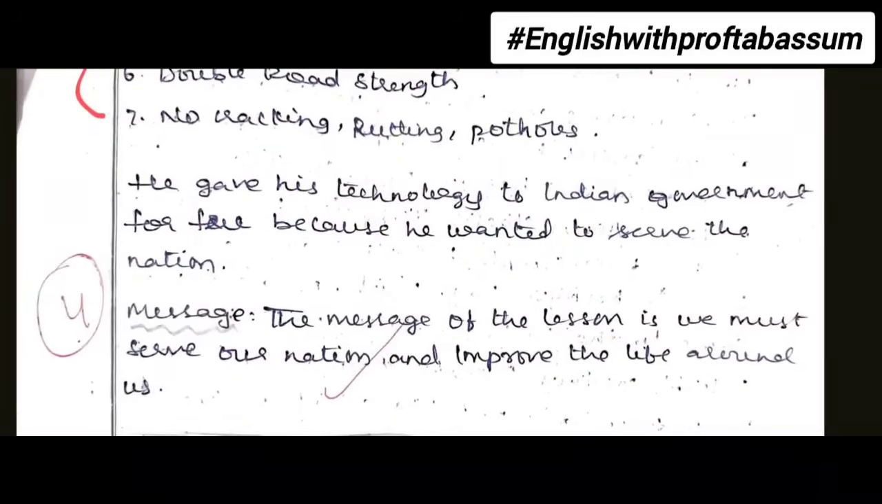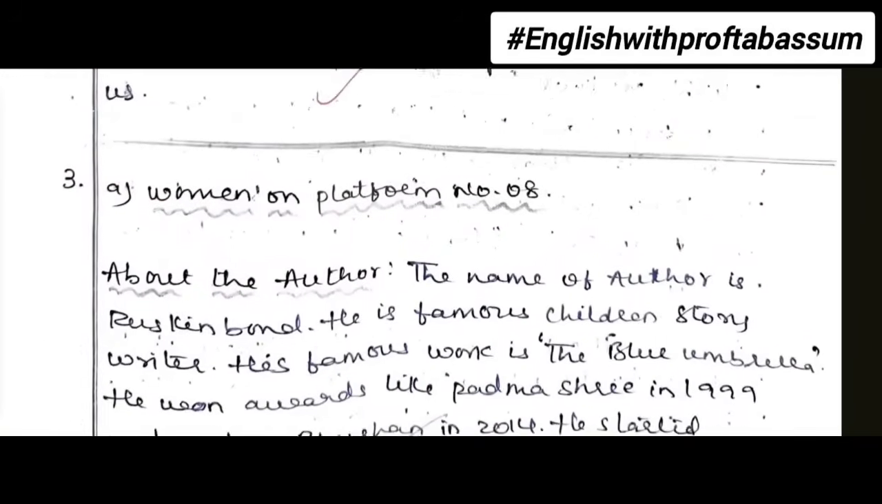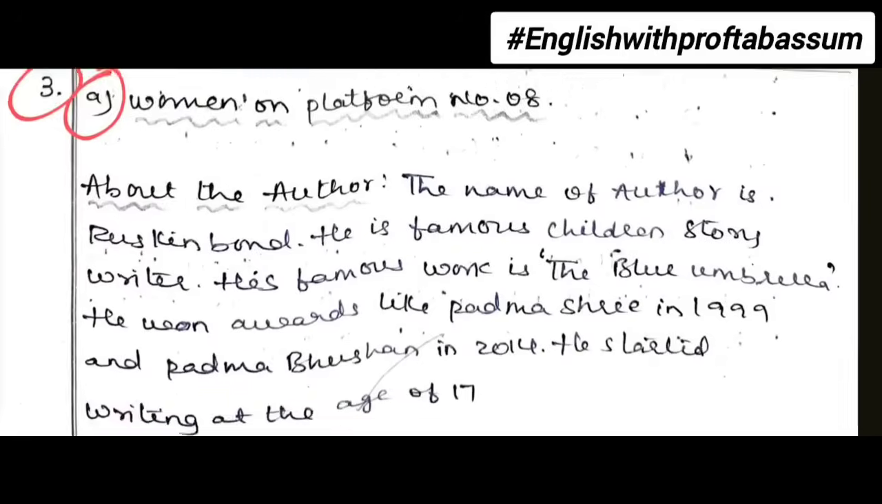Then you tell that he gave it free to the Indian government. Then write the message, whatever you have understood from the lesson. So maximum what you can get is 3.5. If you are writing a flawless paper, only then 4 marks. So this is the third bit.